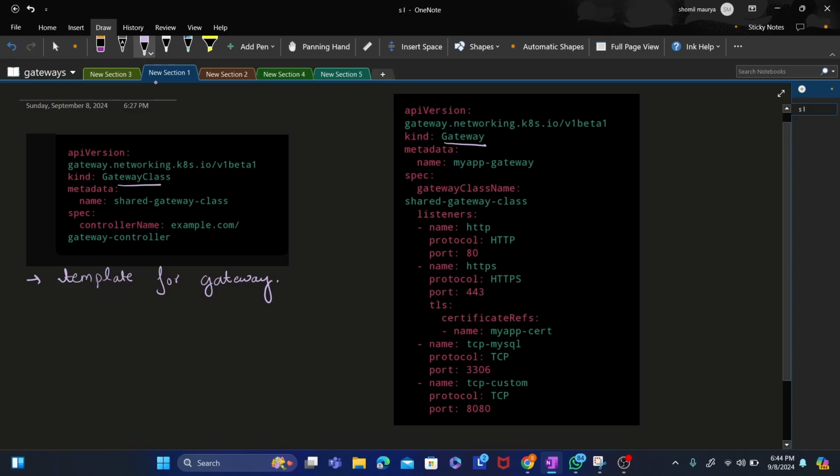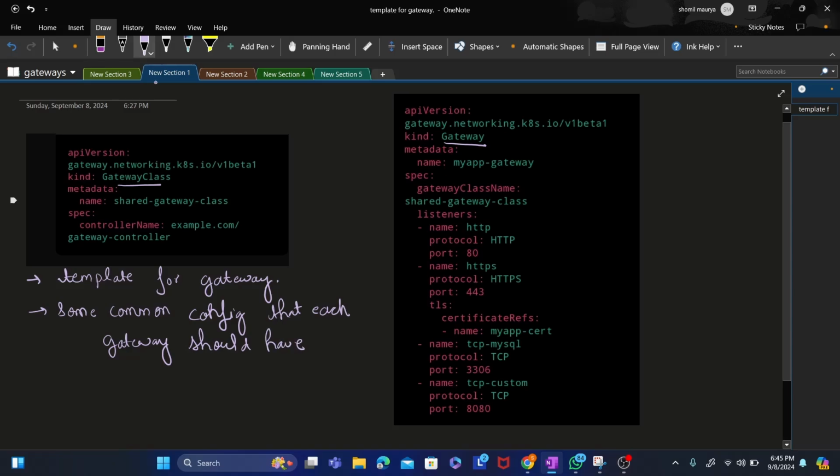It will contain some common configurations that each gateway should have. Okay, it is a gateway class, it is not a gateway, it is a gateway class.